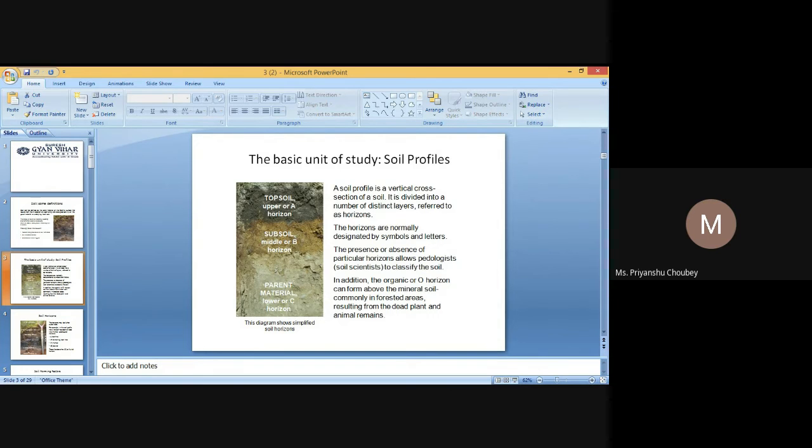Parent material. This is the material from which the soil has developed and can vary from solid rock to deposits like alluvium and boulder clay. It has been defined as the initial state of the soil system. Jenny, in 1941, gave a soil forming equation of the factors of soil formation.